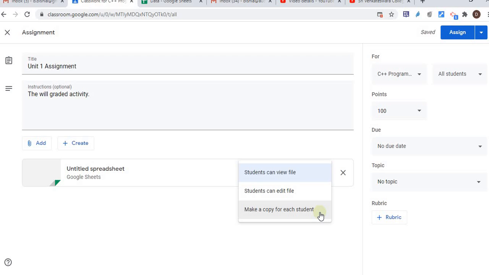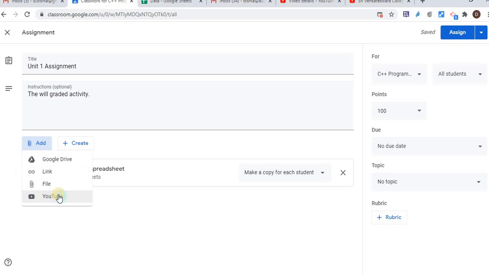That means the Google Sheet is not common for all. If I'm using the option make a copy for each student, it will be visible to each student in a different view, and once they enter their data in that sheet, it will be visible to me only as a teacher. Otherwise, if I wish to share only one, students can edit the file or view the file, I have that option, but make a copy for each student is a good option. So like that I can create an assignment.